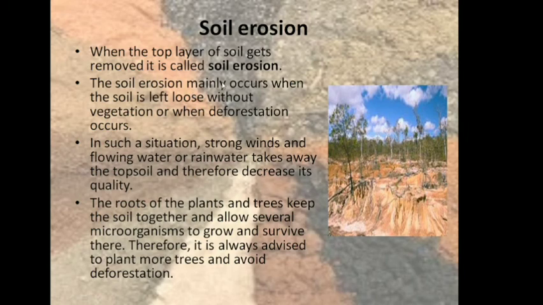Soil erosion mainly occurs when the soil is left loose without vegetation or when deforestation occurs. In such a situation, strong winds and flowing water or rainwater take away the topsoil and therefore decrease its quality. When you cut trees, when you cut the forest, the roots of the trees, which hold the topsoil, are gone. When the trees and grasses are not there, the soil becomes loose, and it can be easily carried away by strong winds or flowing water, and that is how the topsoil is removed.